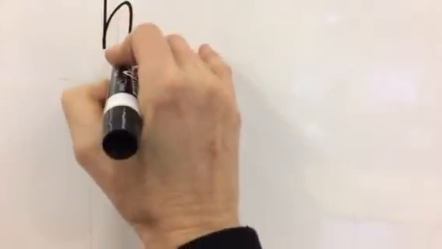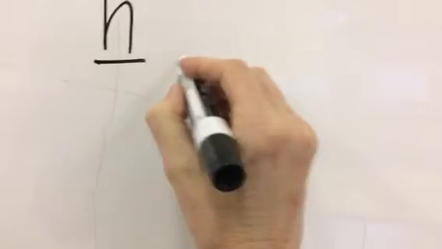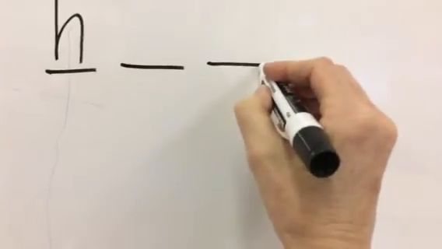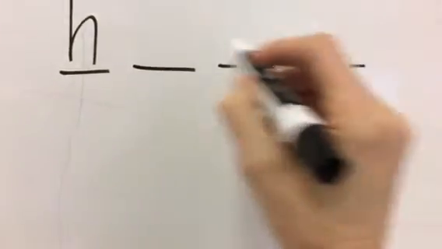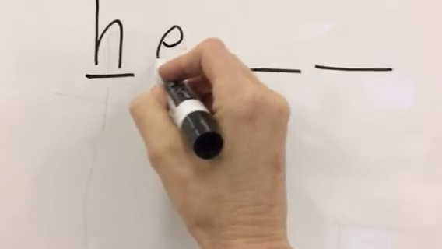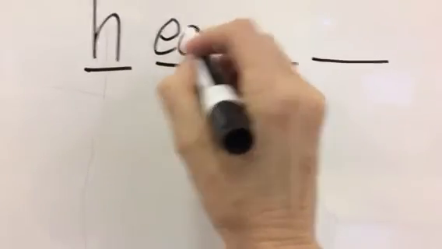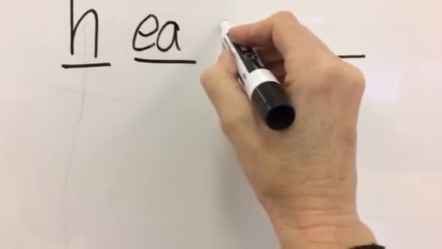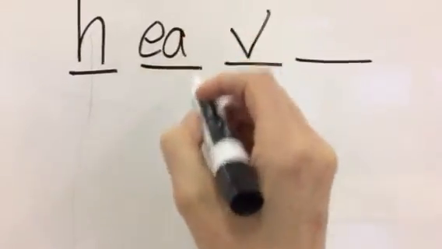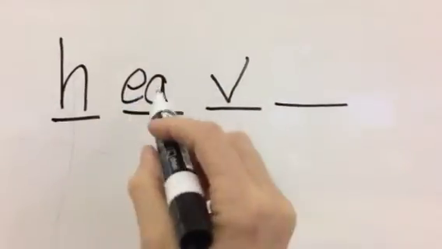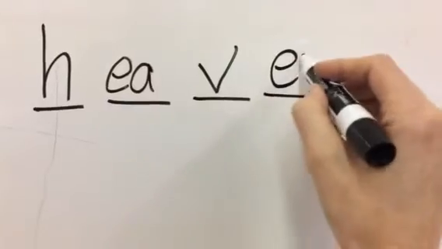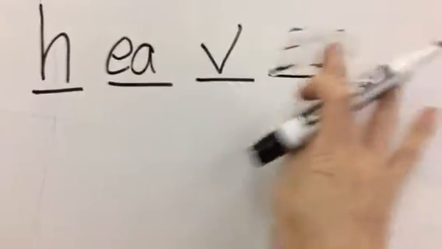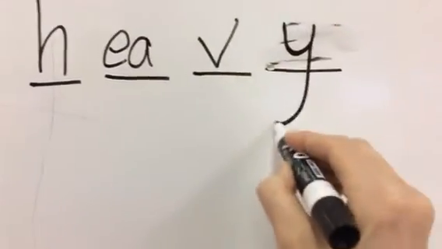Heavy. Oopsies. H-E-A-V. This is actually a different version. That's a bit of a trick there for you. EA can also make the short E sound. H-E-A-V-Y. This is what I'm focusing on.